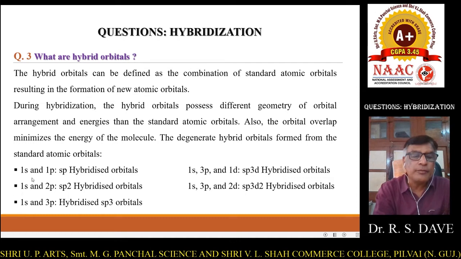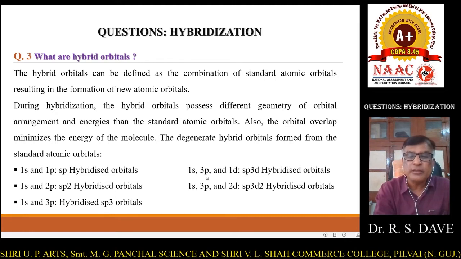If one s orbital combines with two p orbitals, we get sp2 hybridized orbitals. When one s combines with 3 p orbitals, it results in sp3 hybridized orbitals.